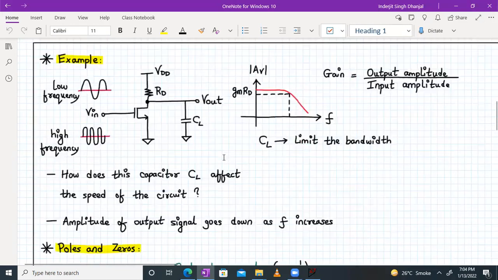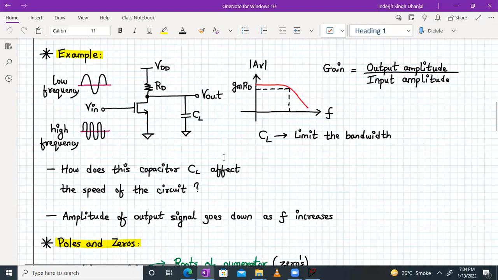Now, let's see an example. Let's say that you have a kind of an amplifier. This is like a MOSFET amplifier. We don't have the biasing circuit, but it's understandable. We are applying an input sinusoid, right? And here we have a resistor connected to the drain terminal. And across the output, we have a load capacitor CL connected. So we have a capacitive load, right?